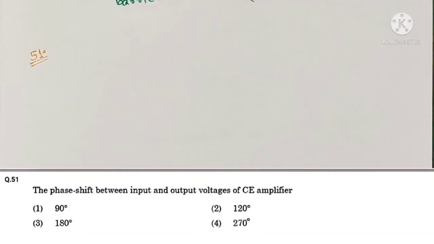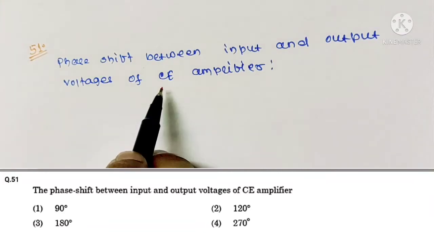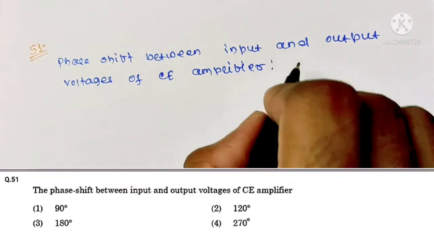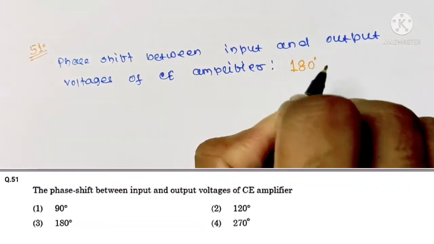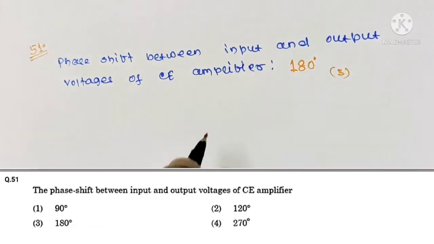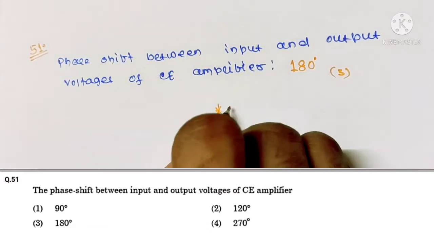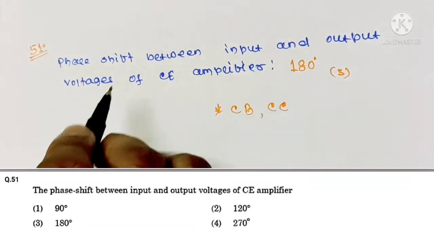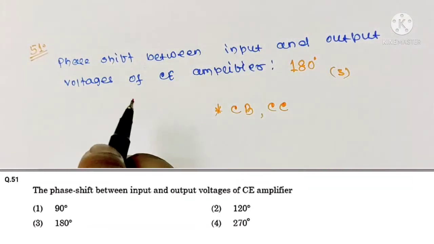Question number 51. The phase shift between input and output voltages of common emitter amplifier. We know for common emitter amplifier, the phase shift between input and output voltage is 180 degree. So your correct option is option 3. Similarly, you should remember for common base and common collector, the phase shift between input and output voltage is 0 degree.